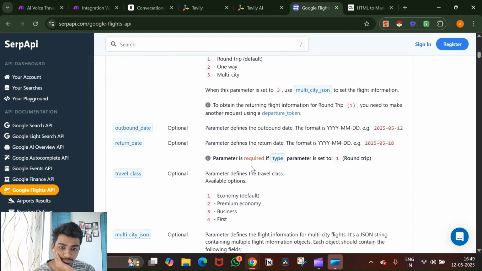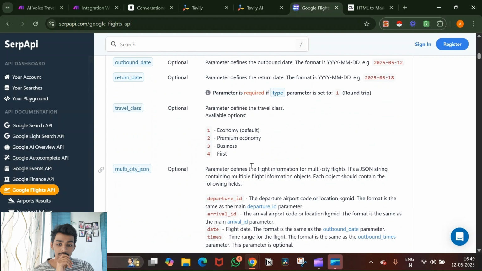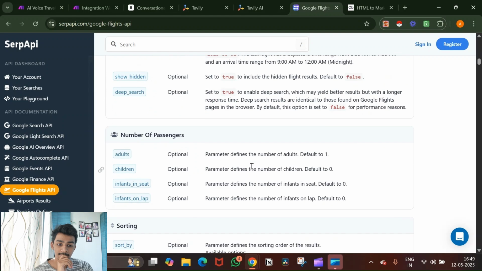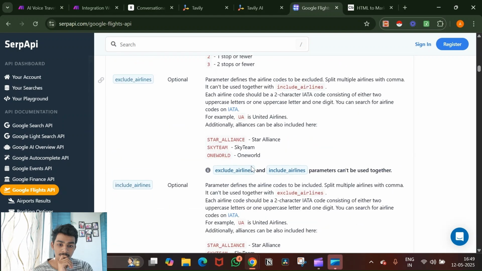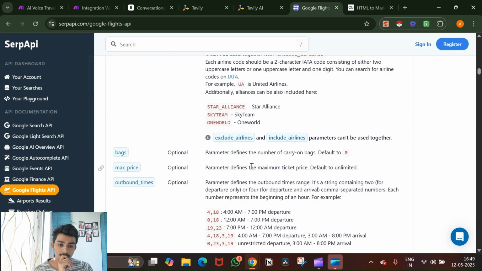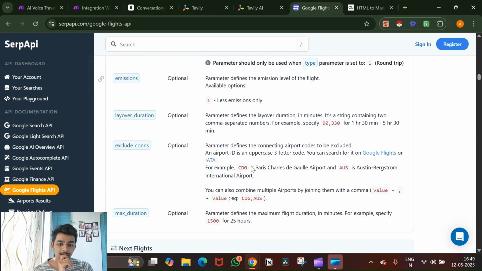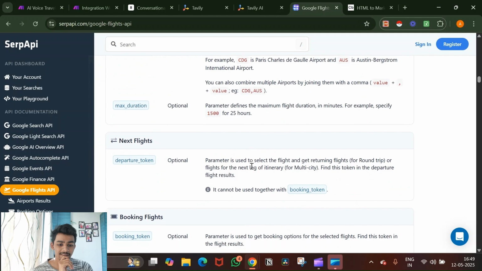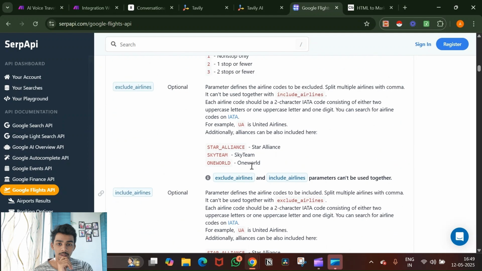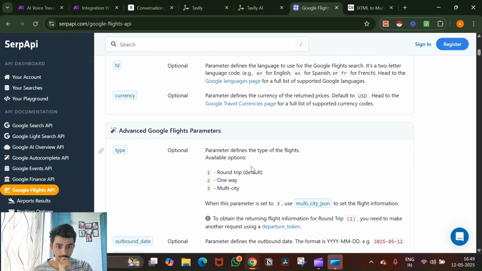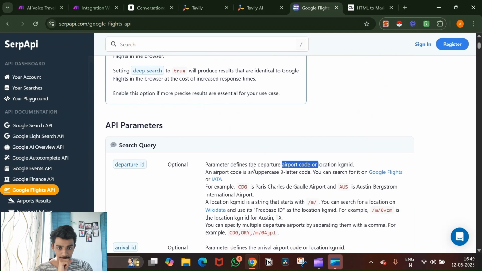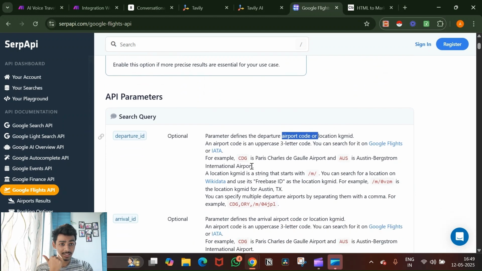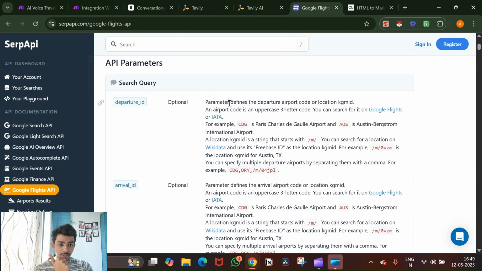I don't remember if we do need the outbound date or the return date. I need to check. Okay, apart from that, I don't think we need anything else. So the things that we need is the departure ID, that is the airport code. You see, it defines the departure airport code or location.